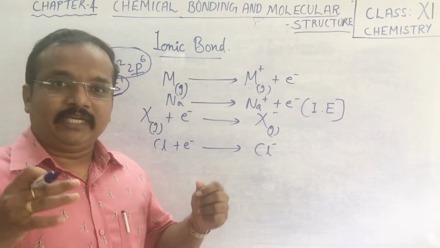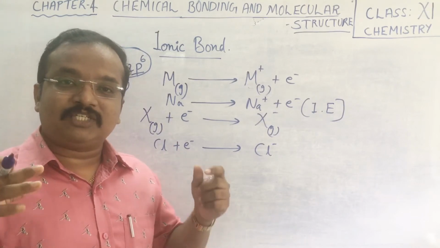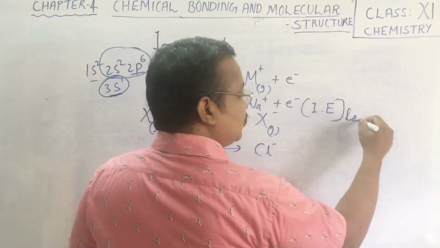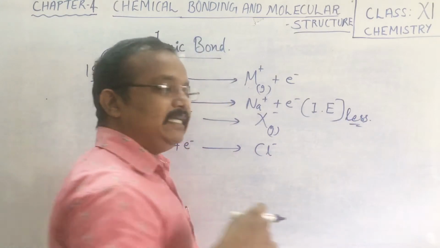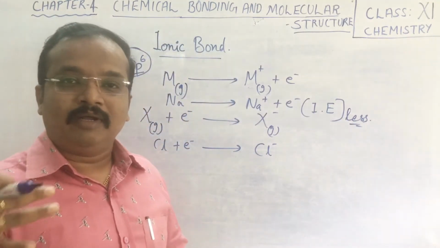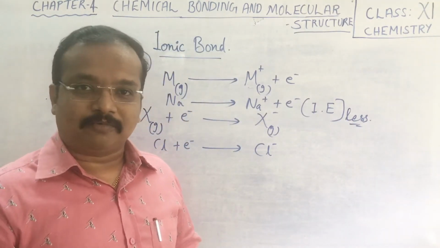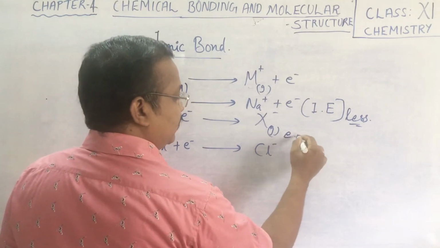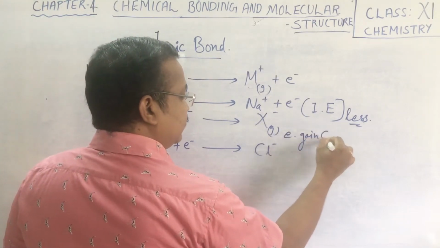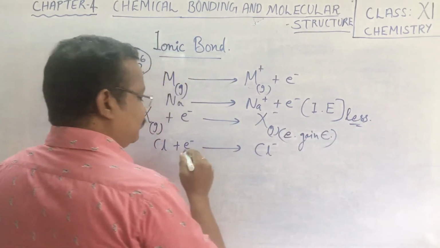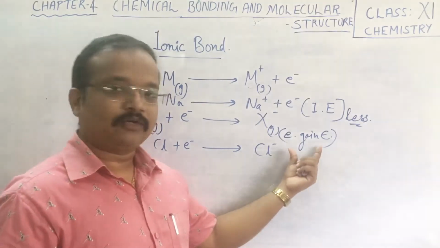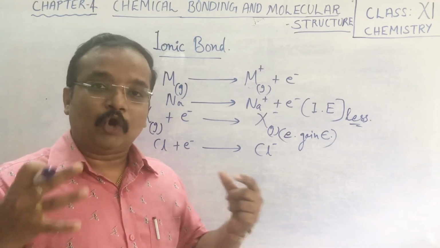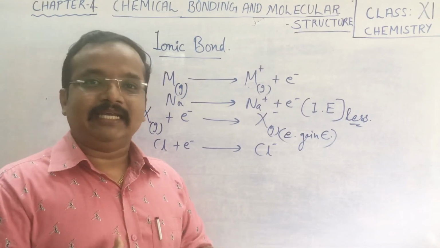In the case of metals, ionization energy is less. If the ionization energy is less, then it is easier for an atom to lose the electron. And here you have to consider electron gain enthalpy. In the case of non-metals, electron gain enthalpy is the ease with which a non-metal gains the electron.